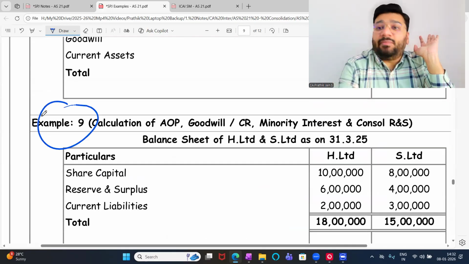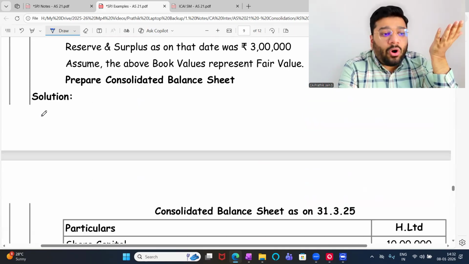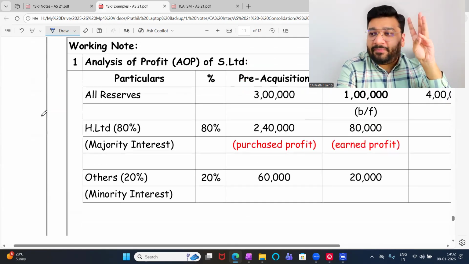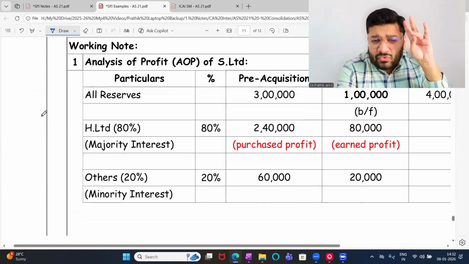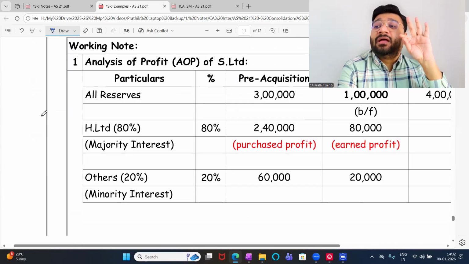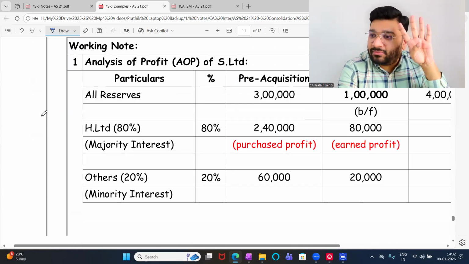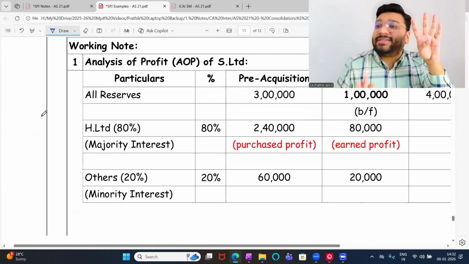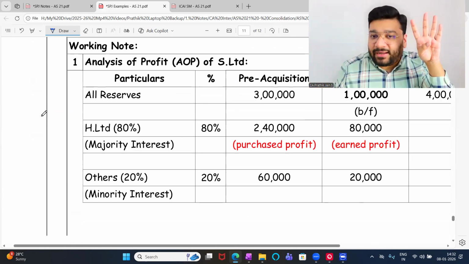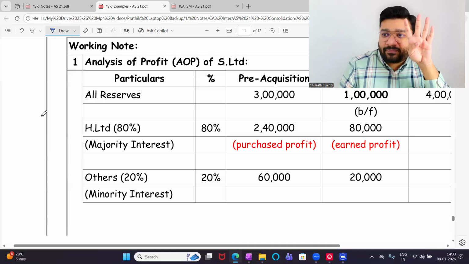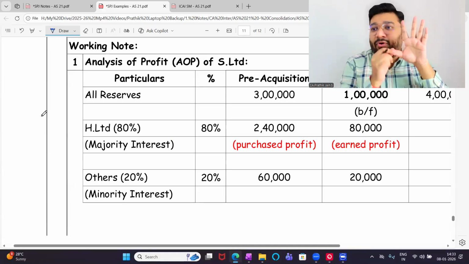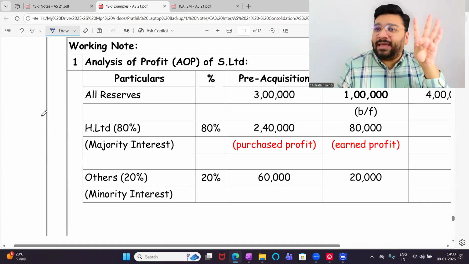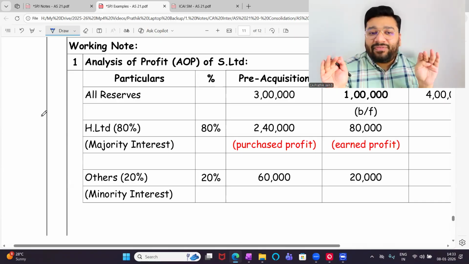In example 9, I'll try to make it a little more complicated. Again, we'll do all the 4 steps: AOP, Goodwill CR, minority interest, consolidated reserve and surplus. These are the 4 minimum working notes. Then we'll do the journal entry for understanding purpose. Tomorrow will be the last class when I'll discuss the journal entry. After that, we'll do 4 working notes. If any other adjustments are there, then for that a working note, then directly the consolidated balance sheet. Otherwise, if adjustments are not there, with these 4 working notes, your CFS is done.